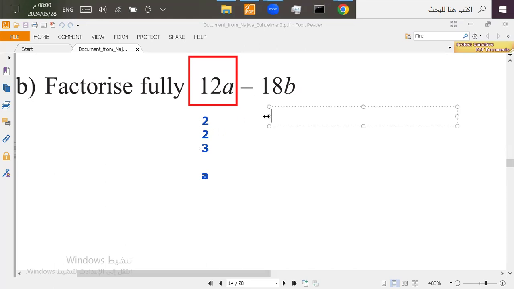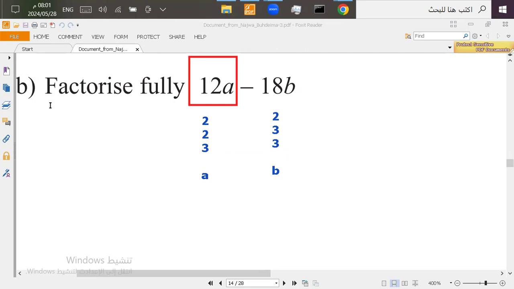We have 18. 18 is 2 times 3 times 3, because 2 times 3 is 6, and 6 times 3 is 18. And remember, all of these will be multiplied to get this number. And then we have a B.